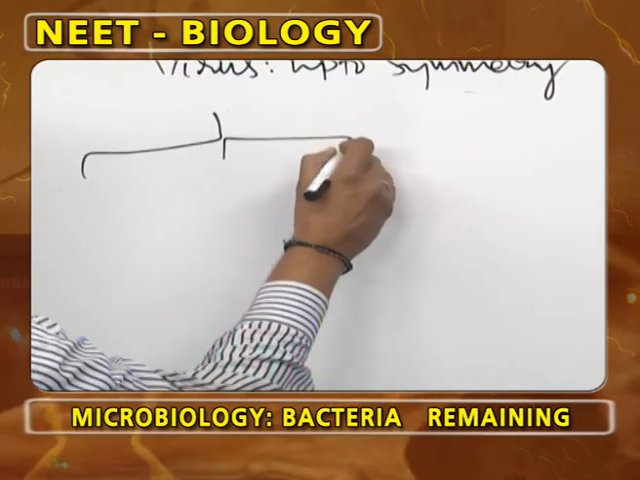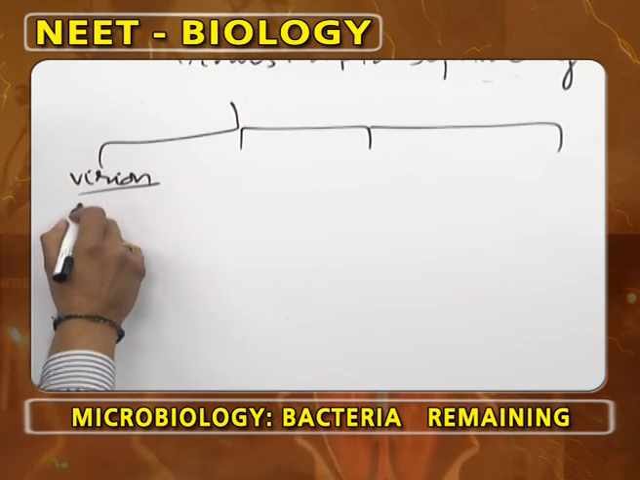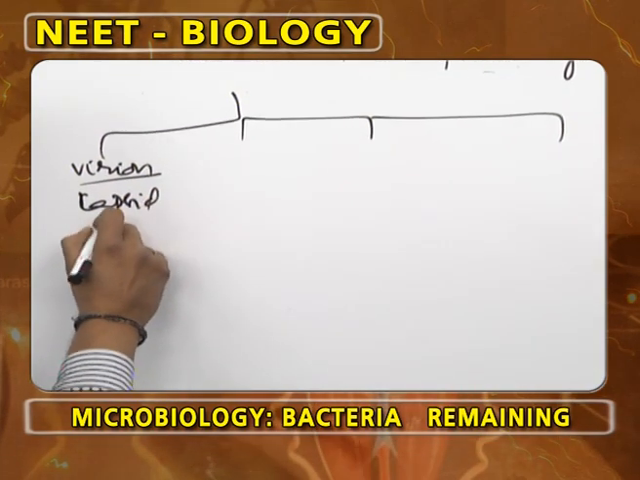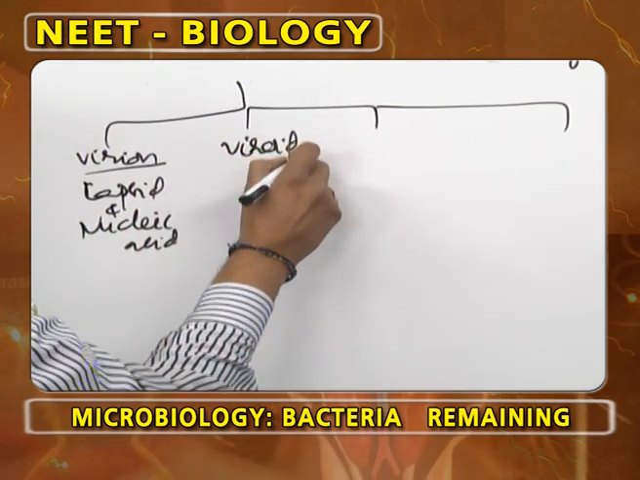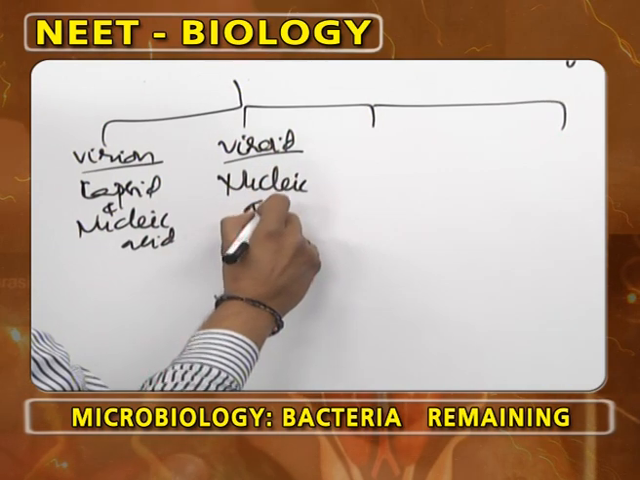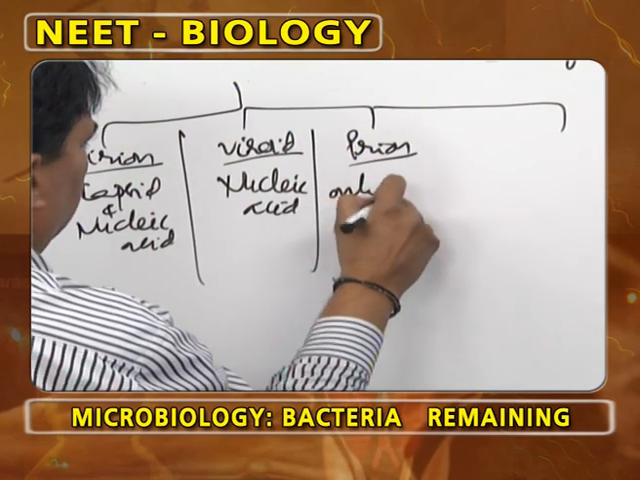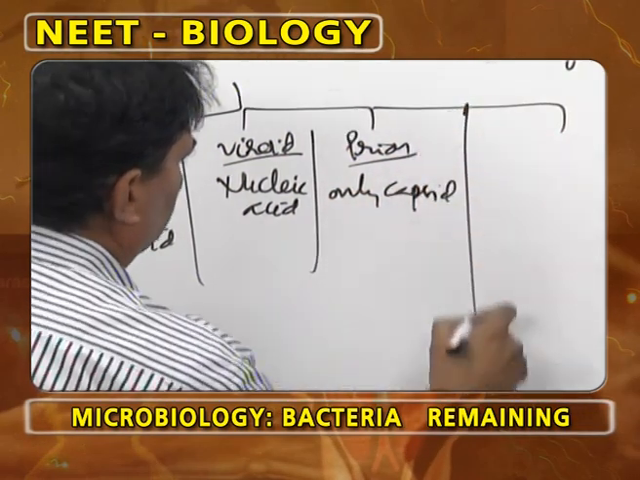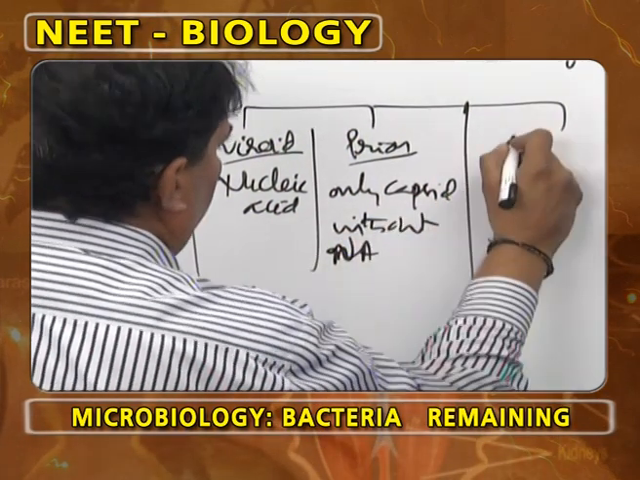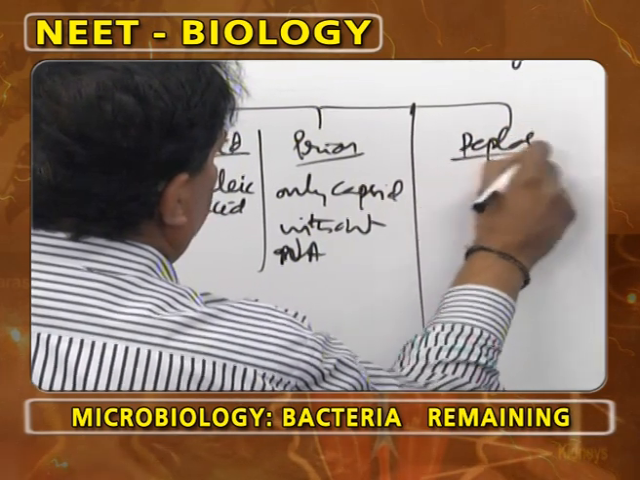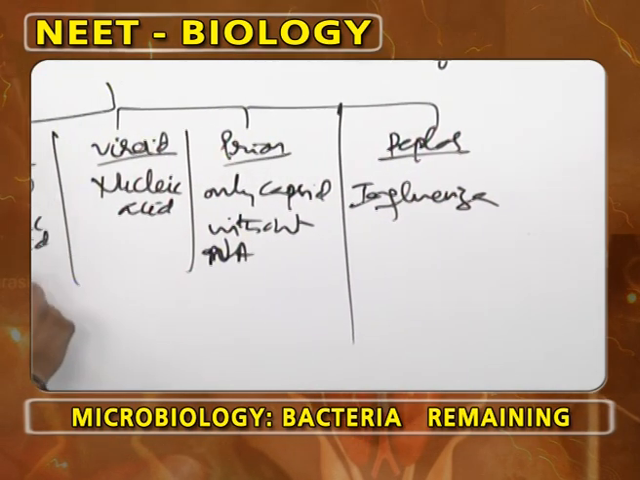Viruses based on genetic material are divided into 4 types. One is virion, which has capsid protein coat and nucleic acid. Viroid has only nucleic acid without a coat. Prion has only capsid protein coat without nucleic acid. And peplos, which is found in influenza virus. For virion, the example is TMV.